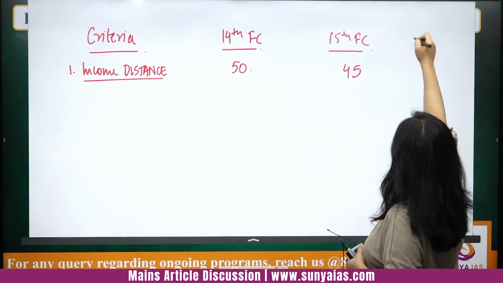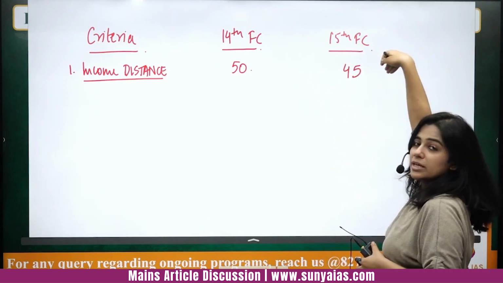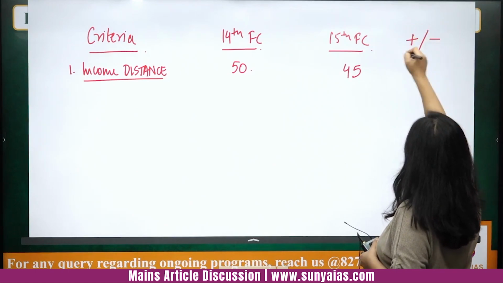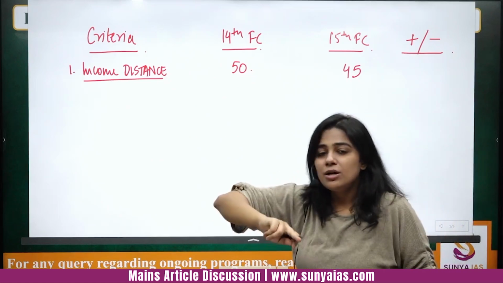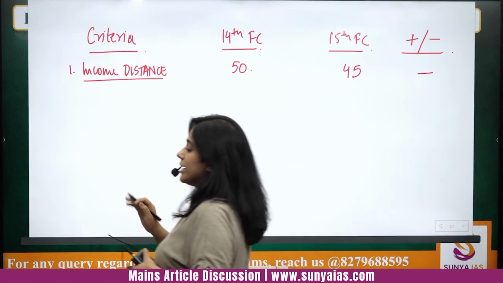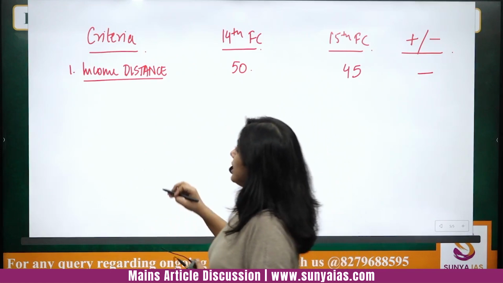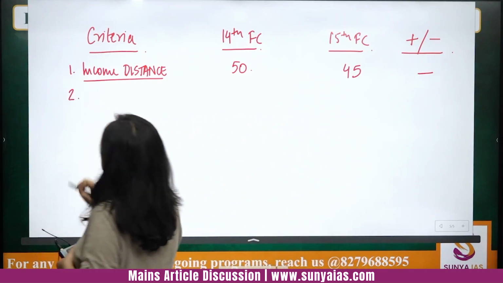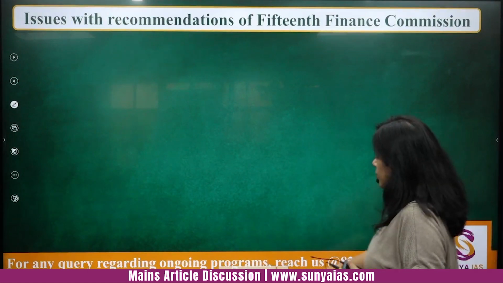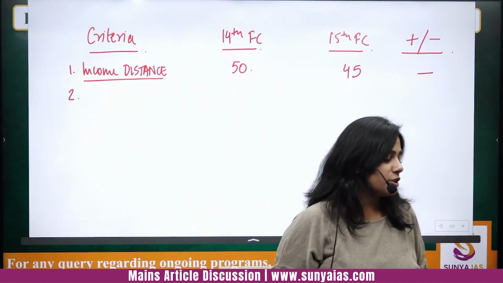So you can also make another column which says whether the weight has been added or subtracted. So here the weight has been subtracted. Income distance is now getting less weightage than it used to get earlier, and this is a sort of incentivization only, that you cannot be a poor state and get all the money that the rich states are making for the country.